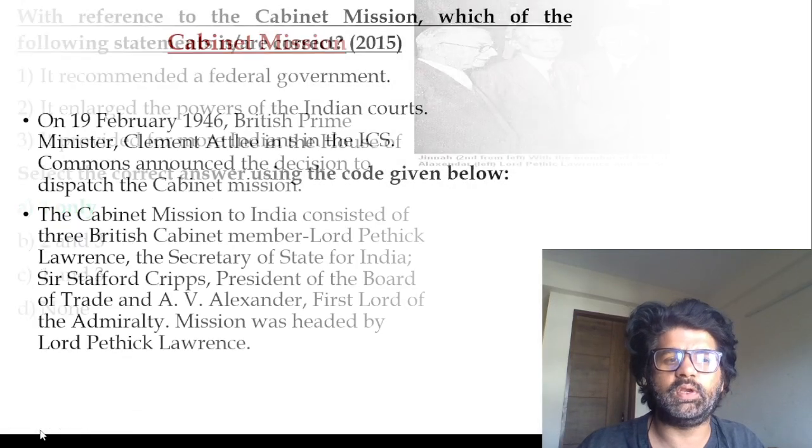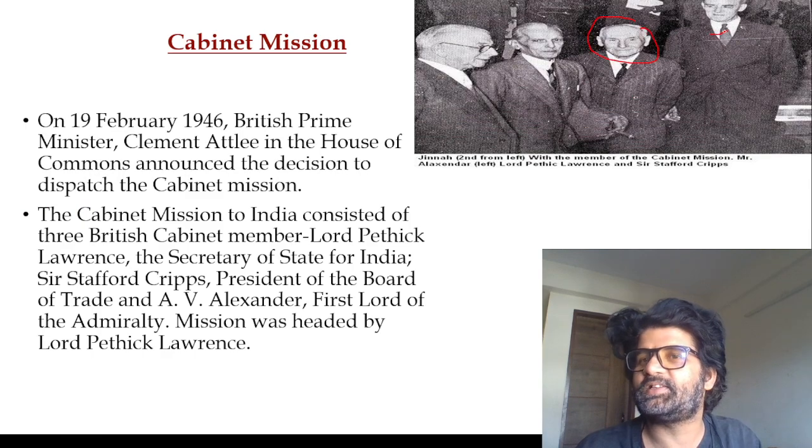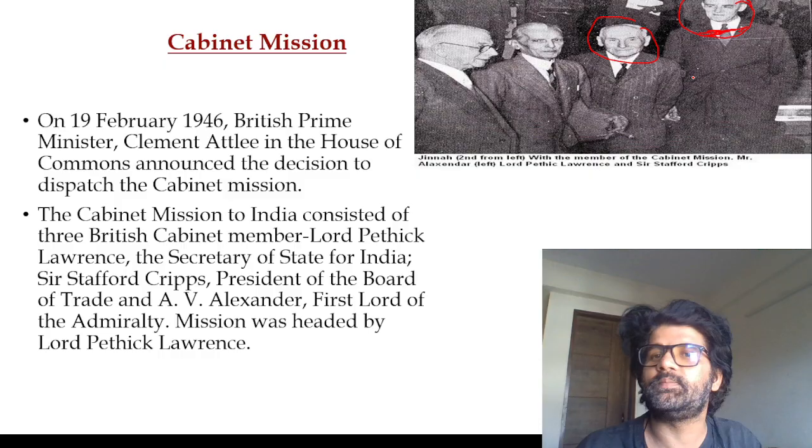So A, 1 only. These three guys, you see, this is the Sir Stafford Cripps Mission, and these three people: A.V. Alexander, Patrick Lawrence, and Sir Stafford Cripps. This is Jinnah.